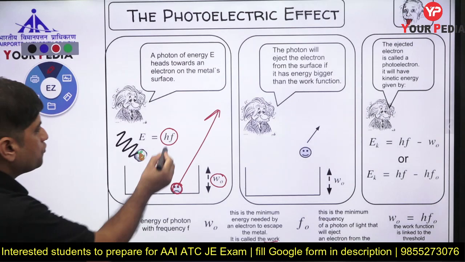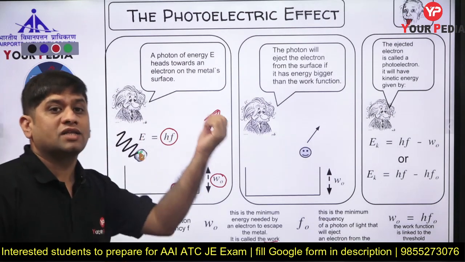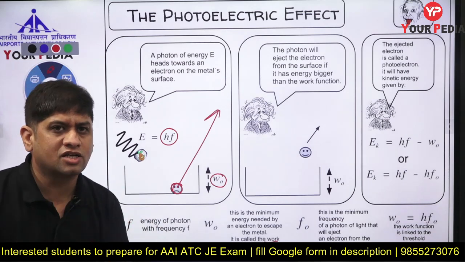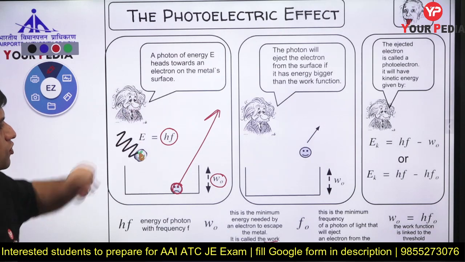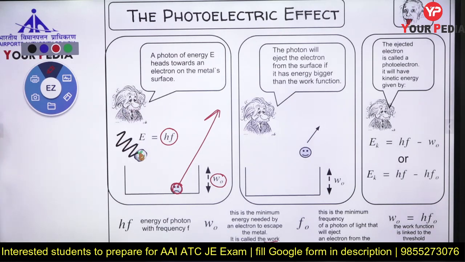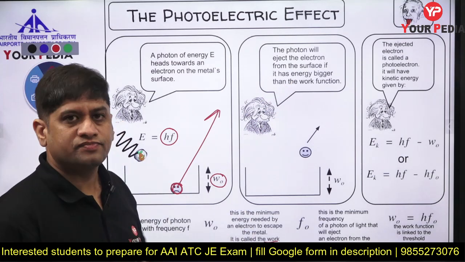That means now the photon must have that much energy. Photon must have that energy to take out that electron. What is the minimum energy required for an electron to come out? Work function. What is the energy in a photon? H nu. Photon will eject the electron from the surface.